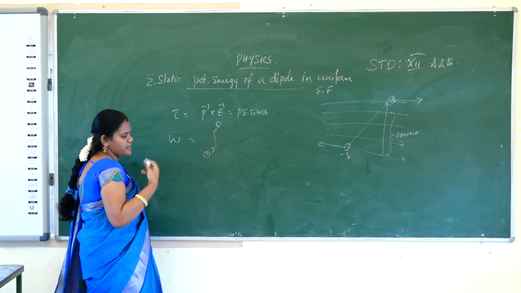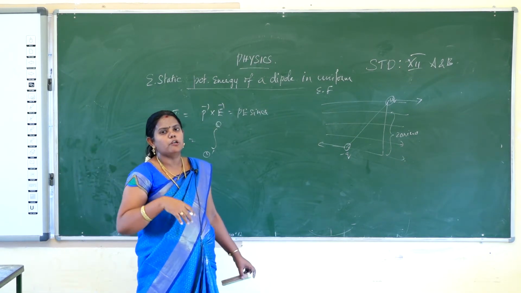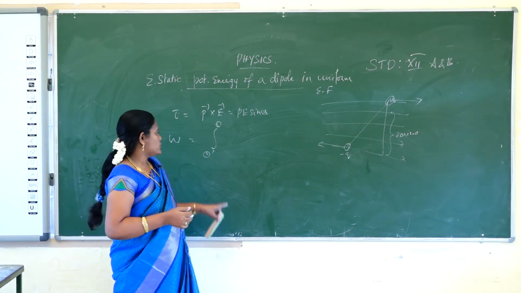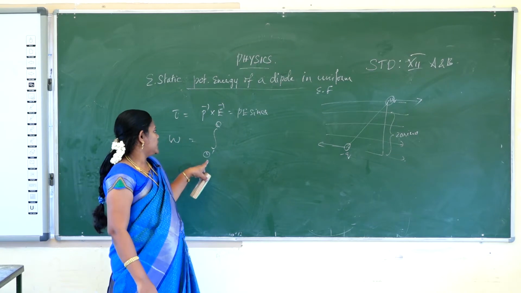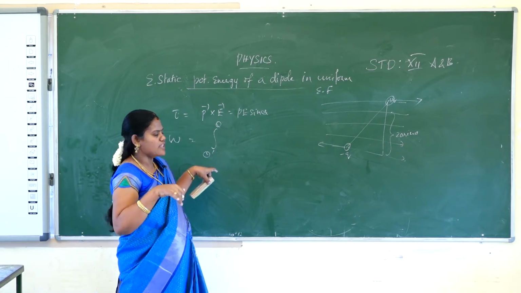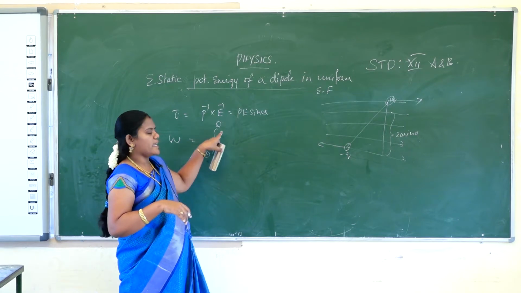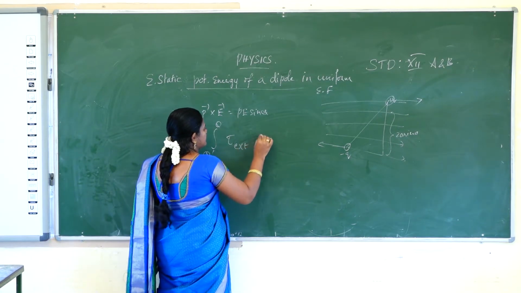What is the meaning of theta dash to theta? The dipole experiencing torque will rotate in an angular motion, so the angle is required to explain that. Theta dash is the initial angle, the reference point, and theta is the final angle, and the integrand is the external torque into d theta.